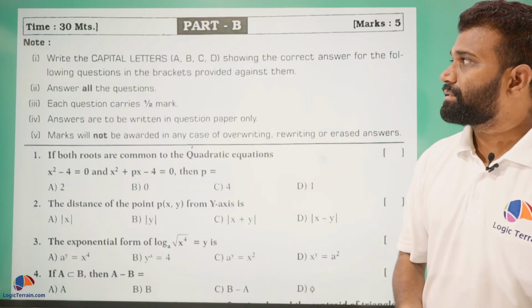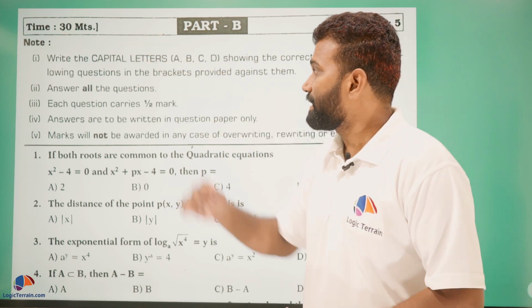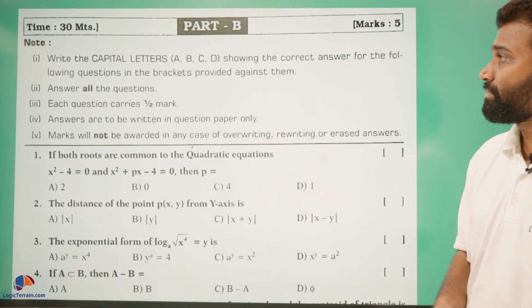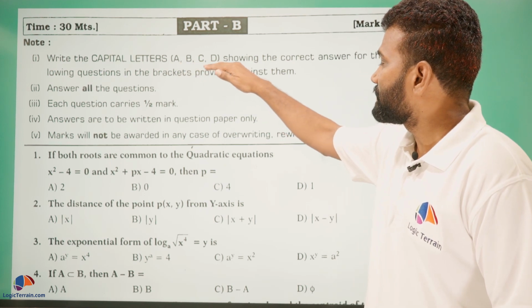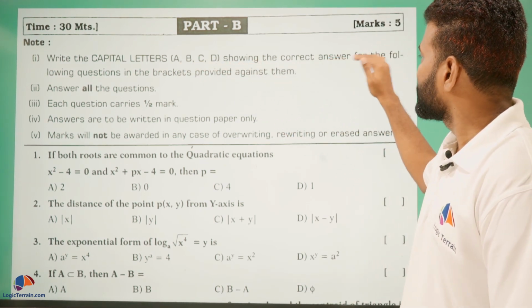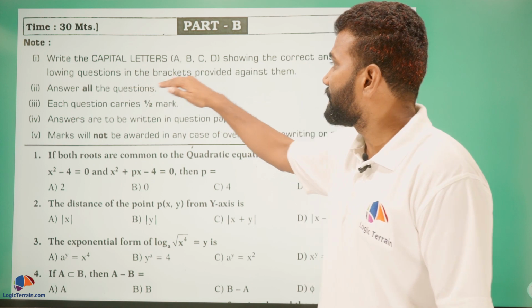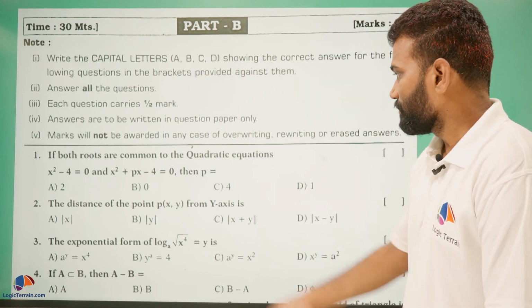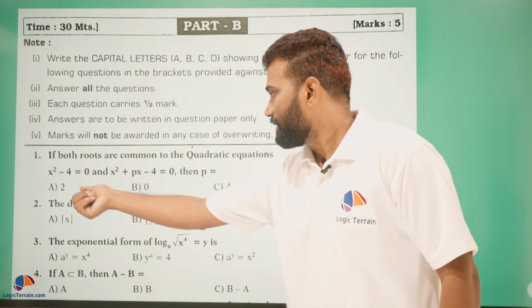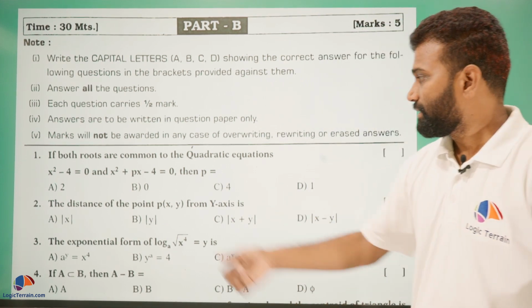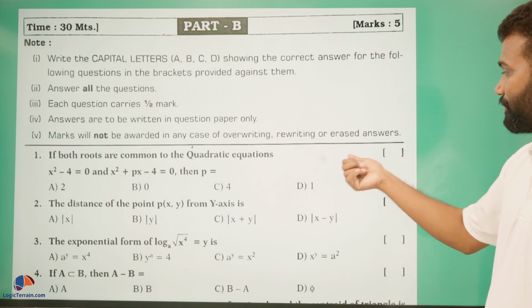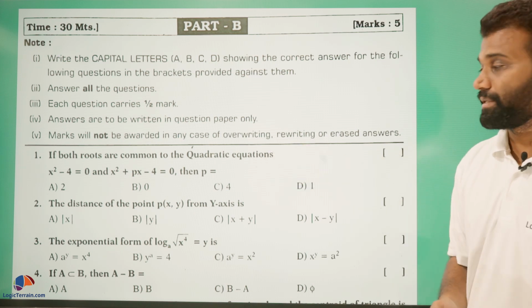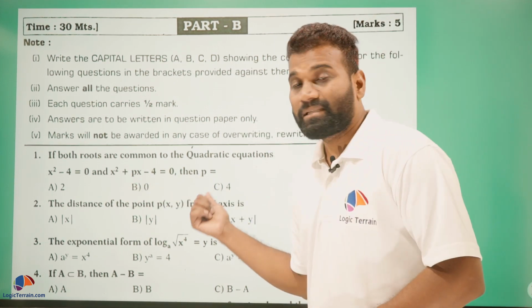Part B is of 30 minutes time and maximum marks 5. You have to write the capital letter A, B, C or D showing the correct answer for the following questions in the brackets provided against them, which means here is the question, here are the options A, B, C, D. You should write the correct option in the bracket followed by the given question. You should not write the answer.